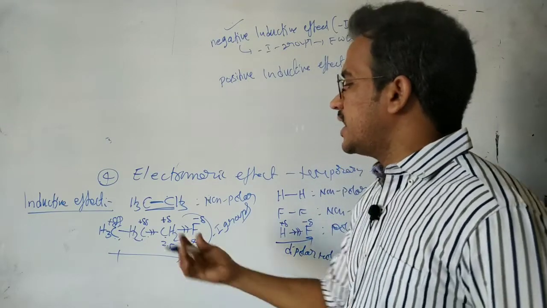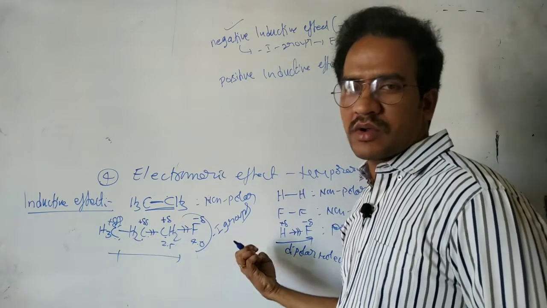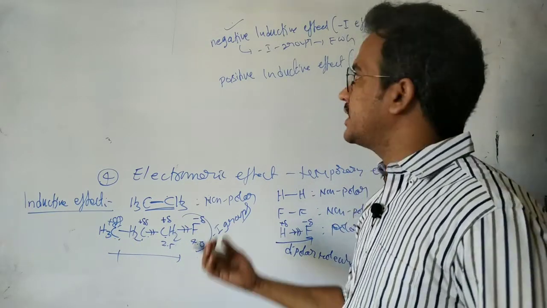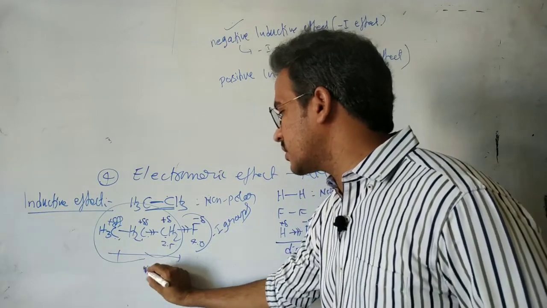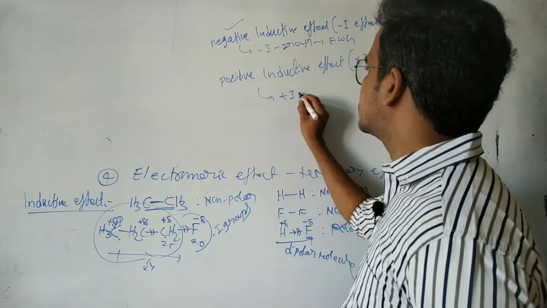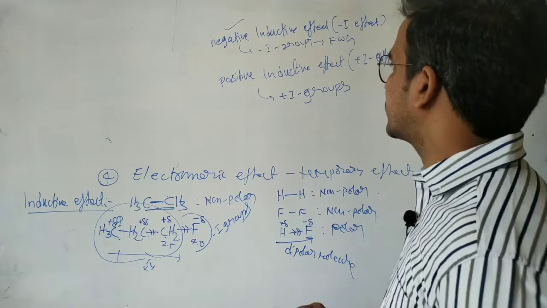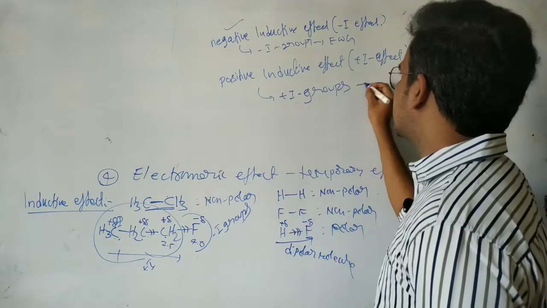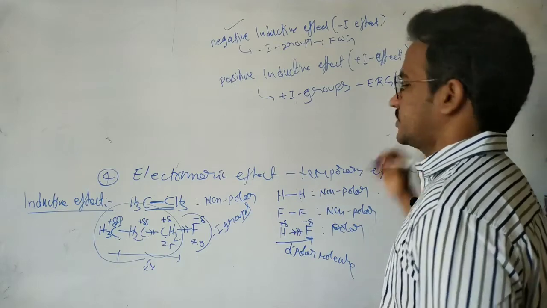Now, the nature of a group to release electrons towards a more electronegative atom is called the positive inductive effect, and the groups are called plus I groups. Plus I groups release electrons, that means they are electron releasing or electron donating groups.